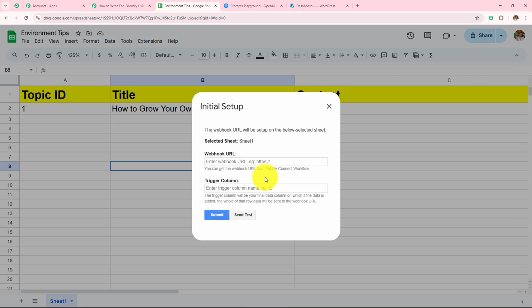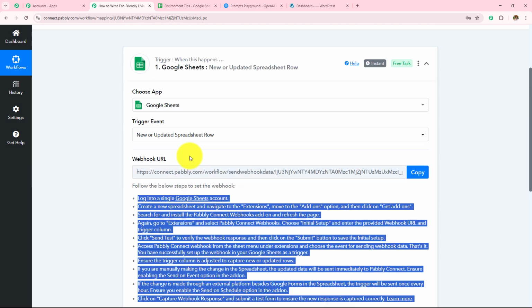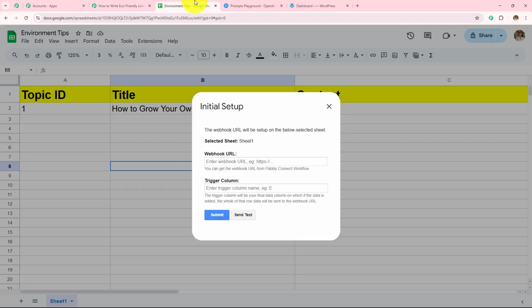Now, this box has opened in front of me, where I need to enter this webhook URL and the trigger column. So here the webhook URL is the same webhook URL which is provided in my Pabbly Connect workflow. So I'm going to copy this webhook URL and paste that webhook URL over here. Next, I need to enter this trigger column. So the trigger column, it says, will be the final data entry column on which if the data is added, the whole of that row data will be sent to the webhook URL.